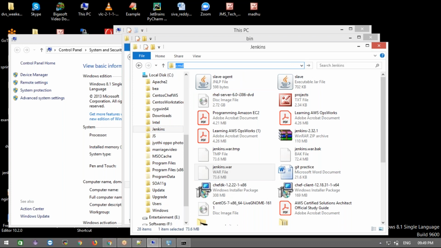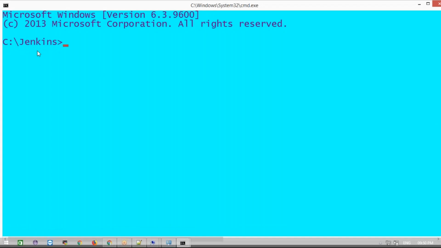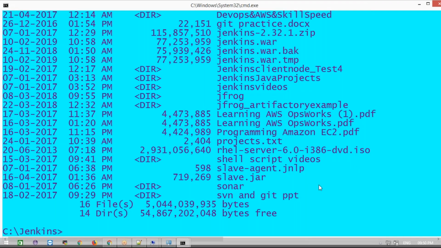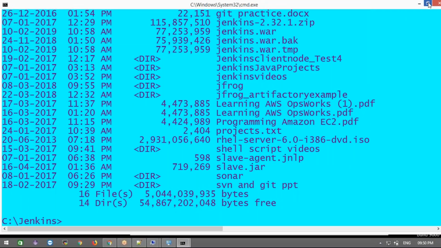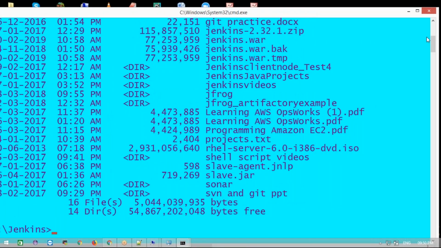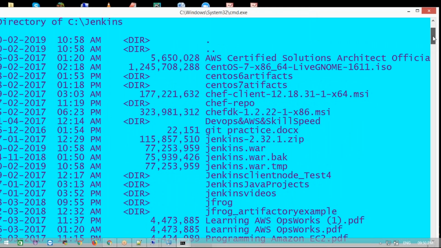If I type CMD here, it will open under the C drive Jenkins folder. If you see the dir, it has the Jenkins.war file under this section.